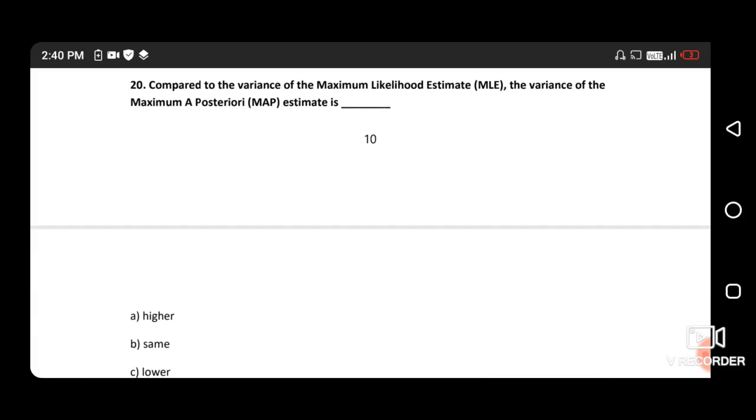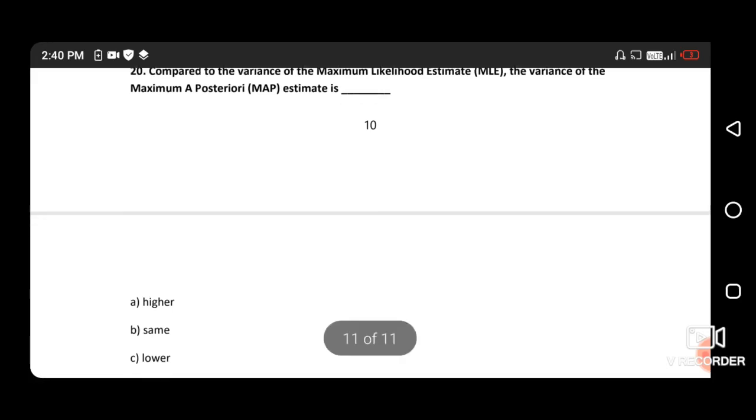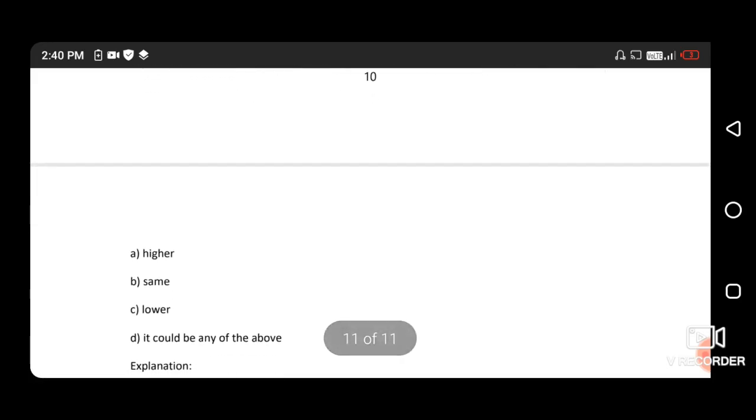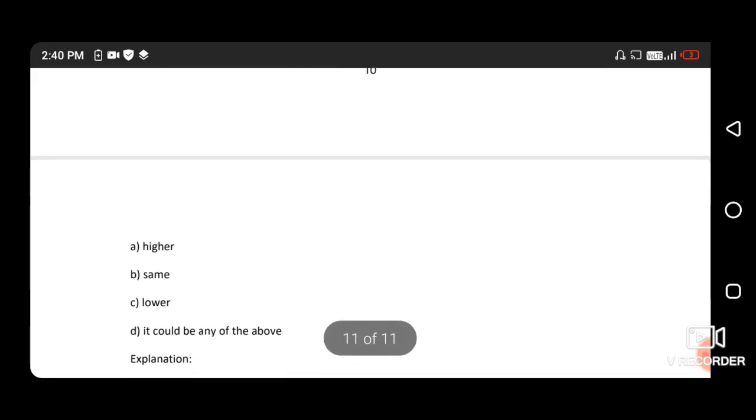Compared to the variance of the maximum likelihood estimation, the variance of the maximum a posteriori MAP estimate is. So the right answer is option number C, lower.